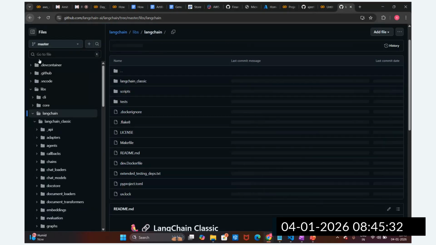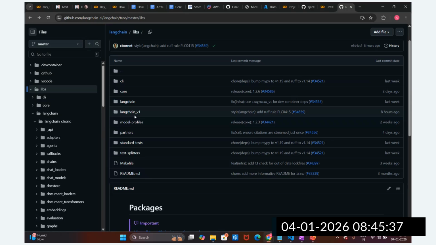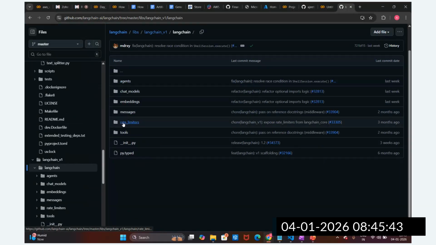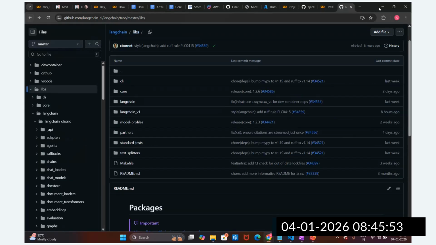But nowadays they have come up with the LangChain V1 version, 1.0, 1.2. This is the updated package. In the updated one, they have just kept messages, embeddings, chat model, and tools. But whenever we have to utilize document loaders and vector stores, we are going to utilize them from LangChain Classic. So that is one thing.